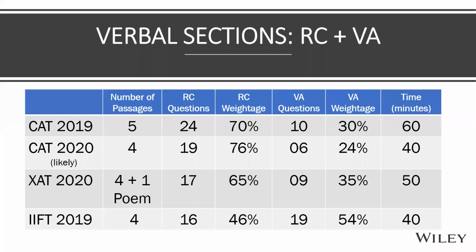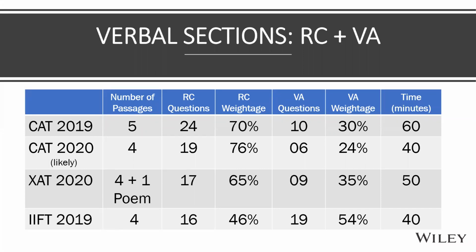And again, coming to the time aspect, CAT 2020, you'll get only 40 minutes. So 2/3 of the time, while the questions may be not exactly 2/3. So that is what you have to consider. XAT pattern will remain the same. 50 minutes is a good recommended time for XAT verbal section.